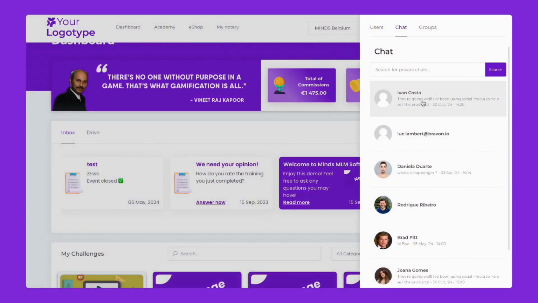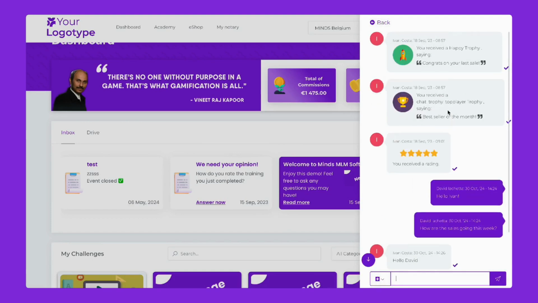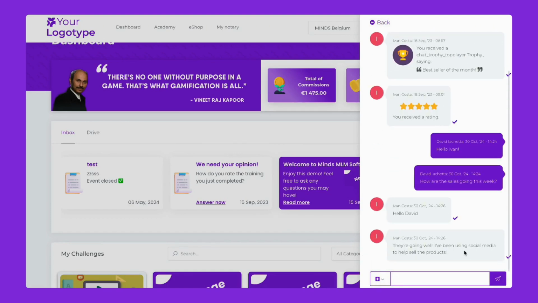Next is the collaboration pillar, which simplifies teamwork between admins and distributors. Our integrated chat system makes sharing news, messages, and files quicker and easier. This fosters effective communication and collaboration within your network.